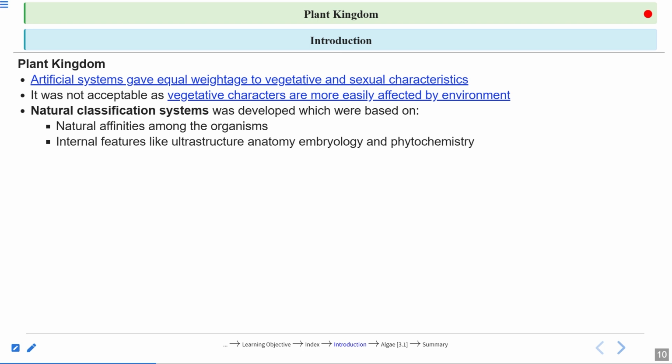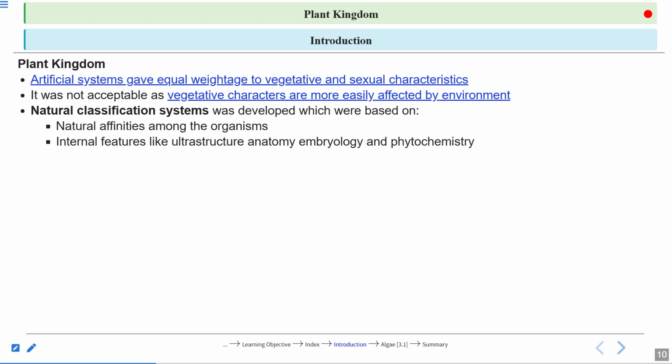They are not only concerned with the morphological characters. Now they are looking inside the cells. They are looking at the anatomy of plants, embryology, behavior, phytochemistry, right? So these are some internal things. Now they are looking for that. These characteristics they are taking into account so that they can go for the best classification system.